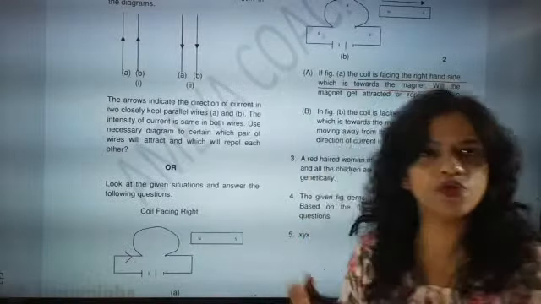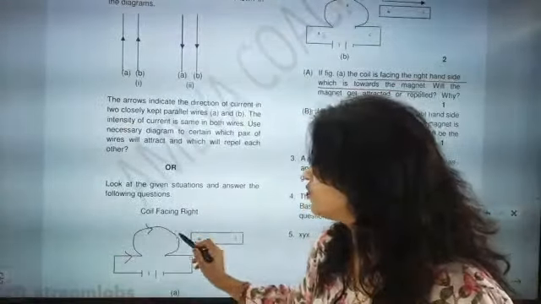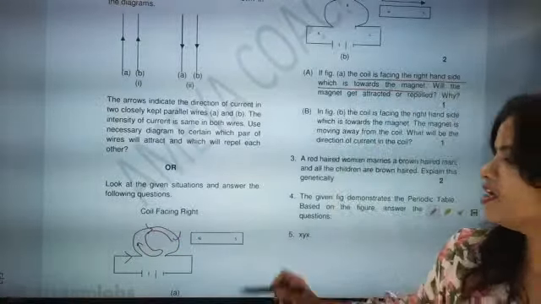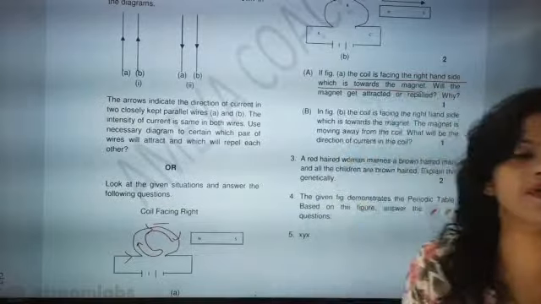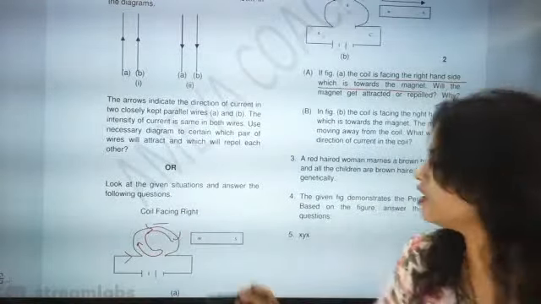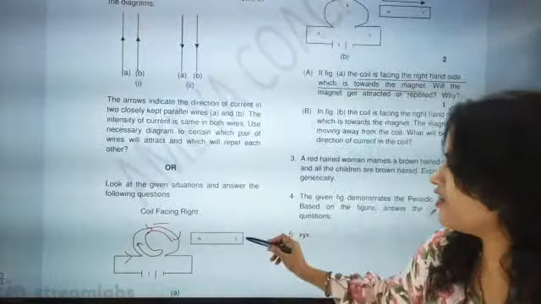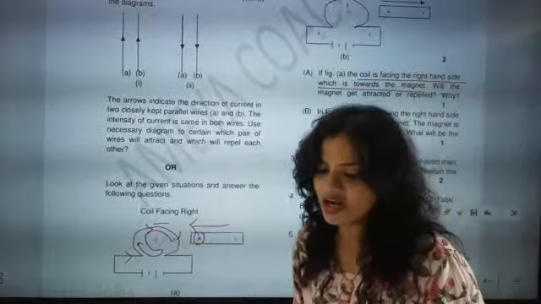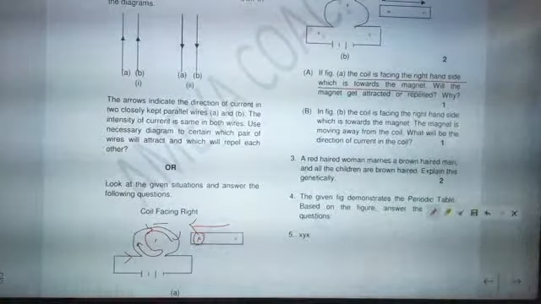The current is moving in this direction, so it will make an S pole here. That means the current is moving in clockwise direction, which is called the clock face rule. So the south pole will be here, and if the north pole of the magnet is coming near to it, then south and north will attract each other.